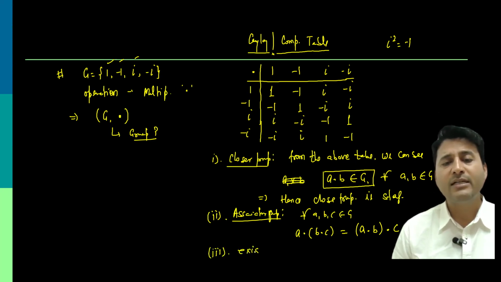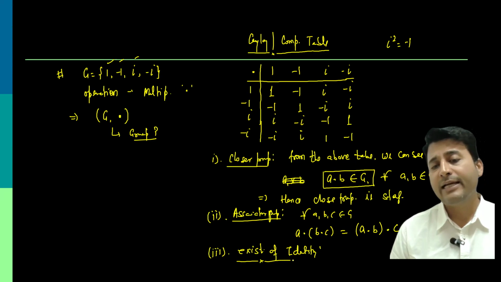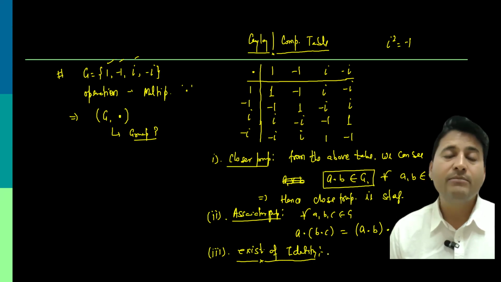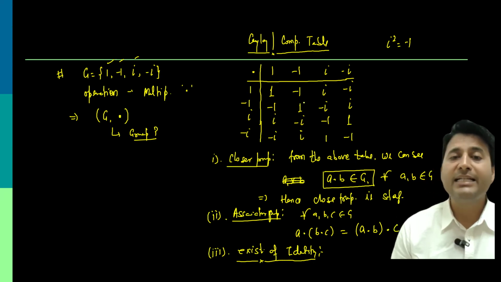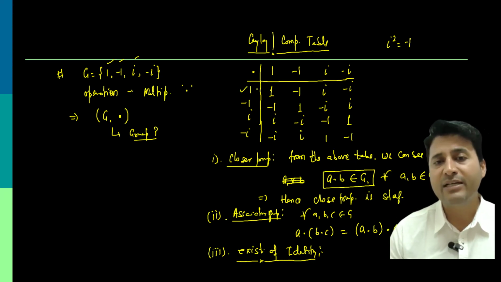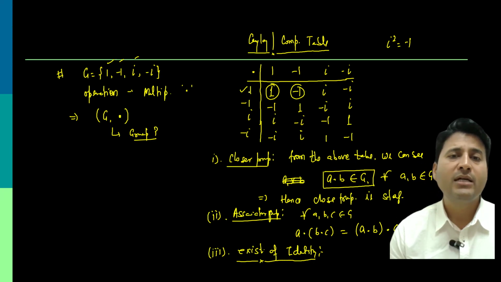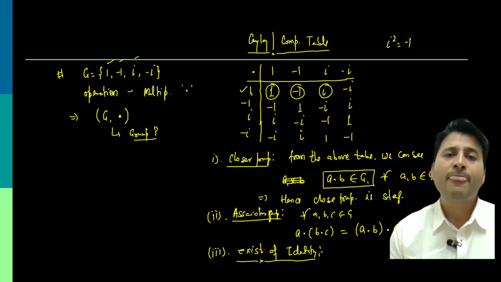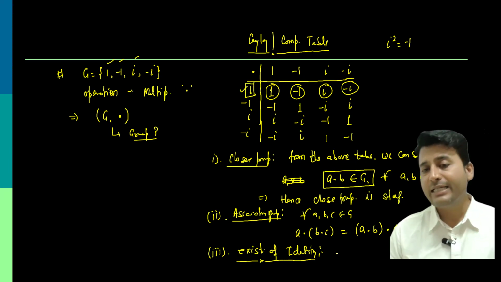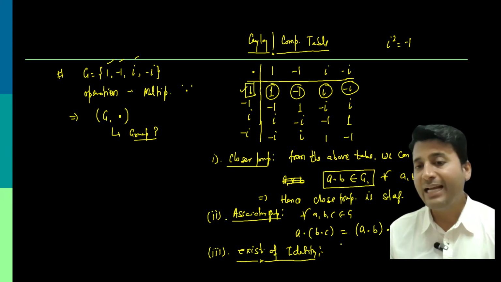The third one is about the existence of identity, before inverse. We know by definition that an element which, when operated with another, gives that other element as the outcome, we call the identity element. So just check the table. 1 is that element when operated with anyone. 1 operated with 1, 1 is the output. 1 operated with minus 1, minus 1 is the output. 1 operated with i, i is the output. 1 operated with minus i, minus i is the output. So you can see this 1 is the identity element, because when it is operated with any element, that element is the output.